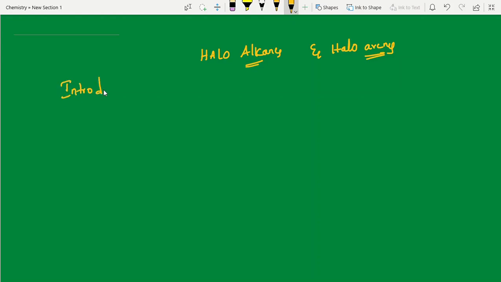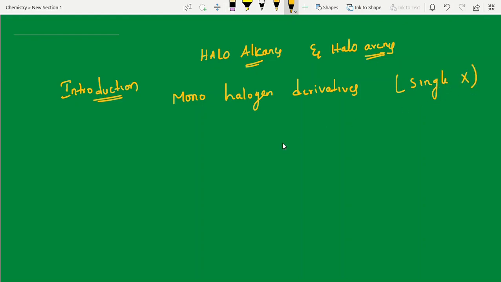In the introduction part, what we have to focus on is where they ask questions, where students are confused. Haloalkanes are monohalogen derivatives. Monohalogen is nothing but a single halogen. Only a single halogen, we call it monohalogen derivatives.